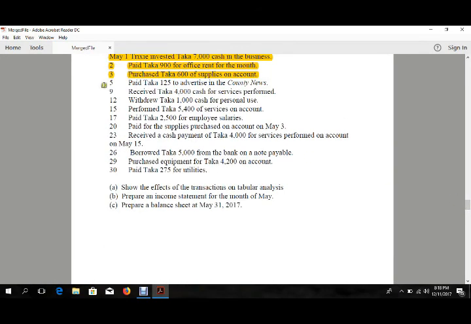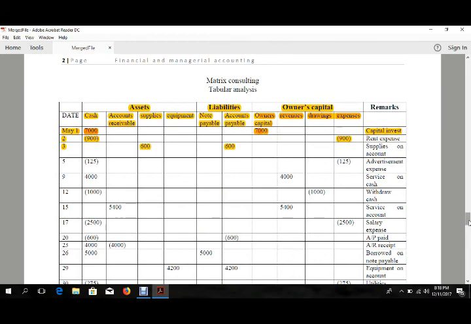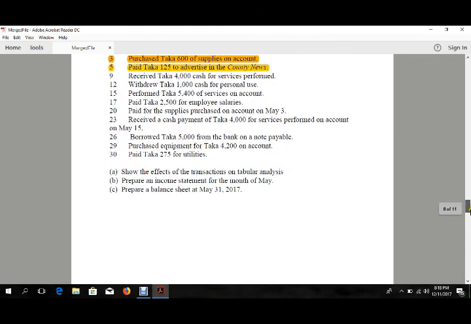The next entry is paid 125 taka for the advertisement in the county news. Trixie paid some money for advertisement. This is also an expense. So as usual, we will put it in the expense section as a negative figure, and also put it in the cash. She paid for the advertisement, so we will subtract it later. Now let's go for the next entry.